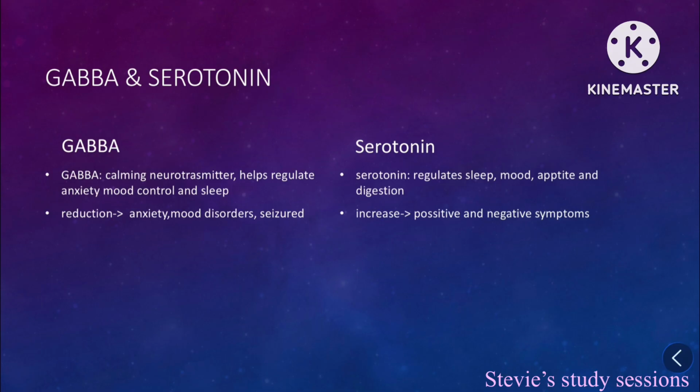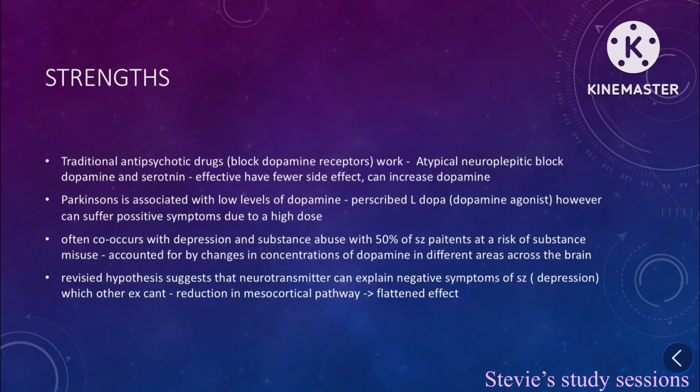It's important to highlight how the serotonin explanation can explain both positive and negative symptoms, as the dopamine explanation cannot. If you're going off the D2 receptor or hyperdopamine explanation, then it can only explain positive symptoms, not negative symptoms. However, serotonin can. Traditional antipsychotic drugs which block dopamine work. Atypical neuroleptic drugs which block dopamine and serotonin have been effective and have fewer side effects and can increase dopamine.